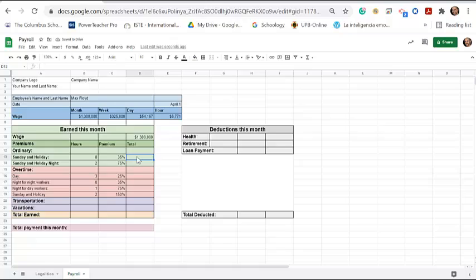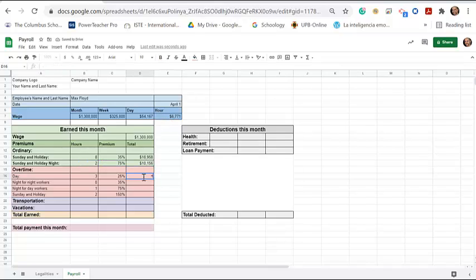Now let's find out the totals right here. So equals, it is 8 hours, so this one times the premium times the hourly rate, which is this one here. Hit enter. Perfect. So it is 18,958 pesos. Now for this one here, let's hit equals. We work for 2 hours with a premium of 75% over the hourly rate, which is this one here. Hit enter. Now let's go here to the overtime.